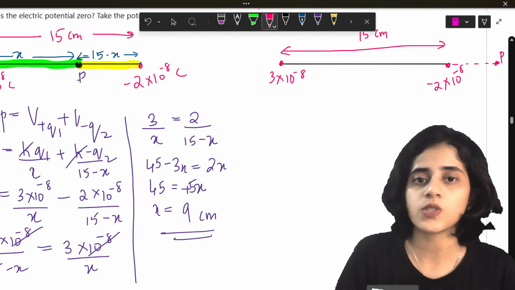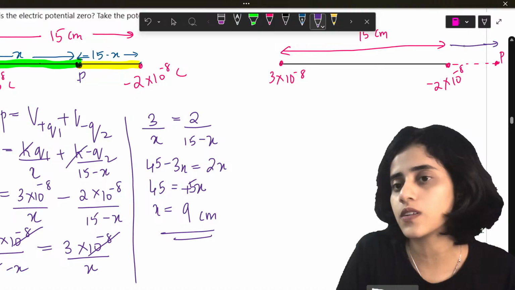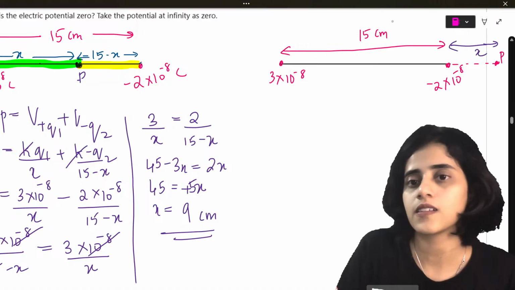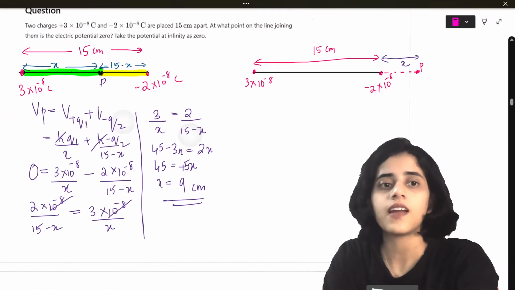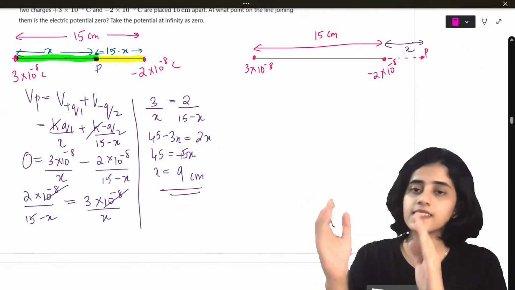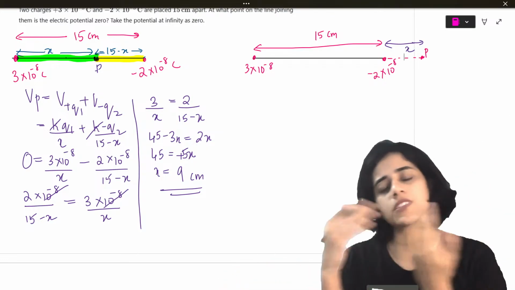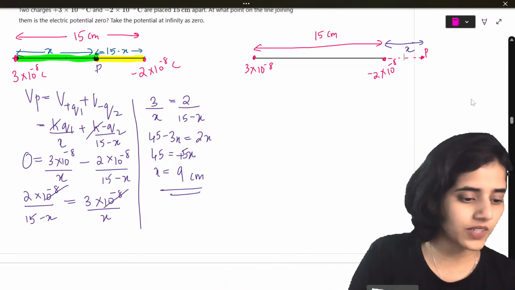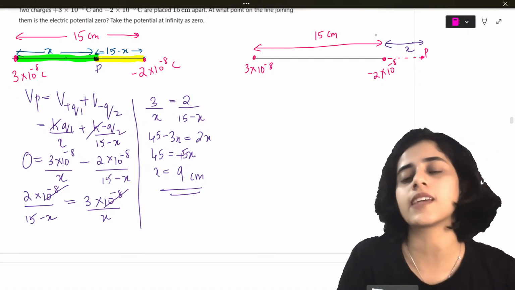Okay. So this distance is now X. Alright. So now you take point P at a distance X after the charge. It could be on this side also. You can put it on this side also. I'm just taking it on one side. Okay. So you have to do it on one side.